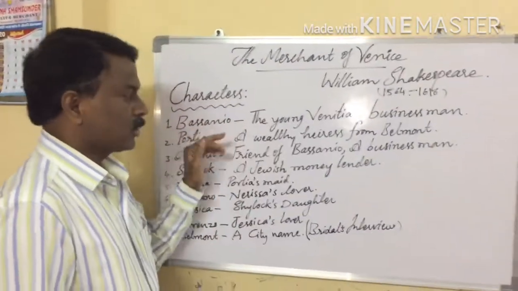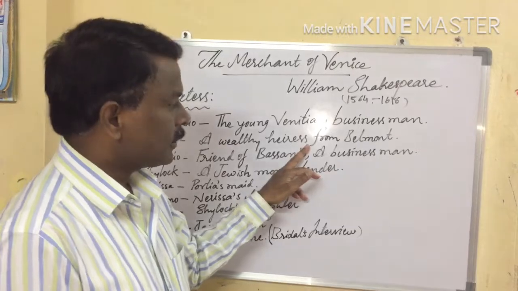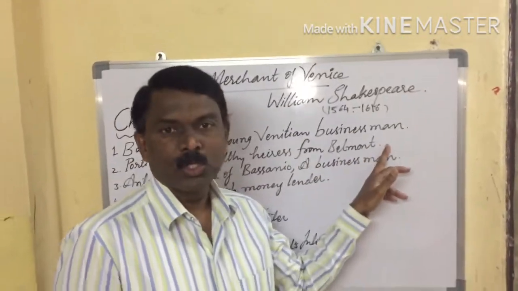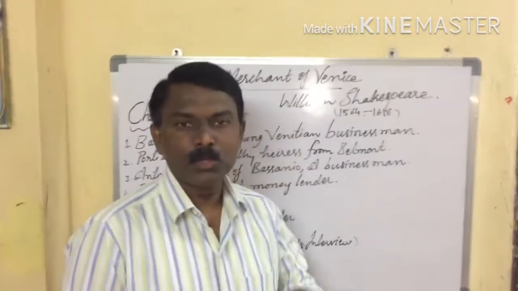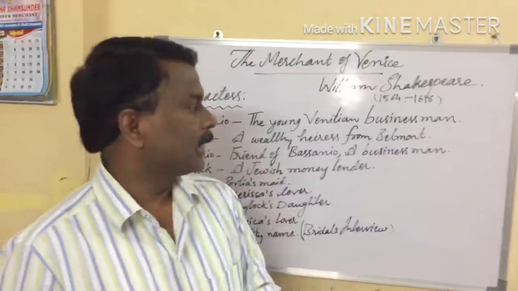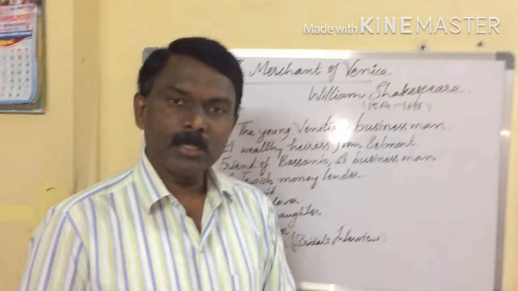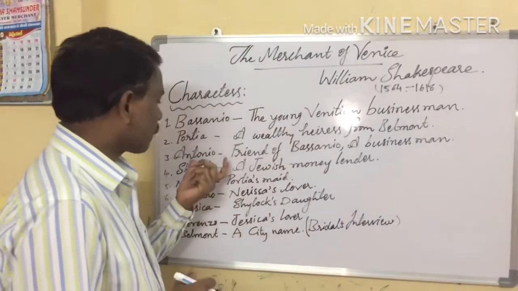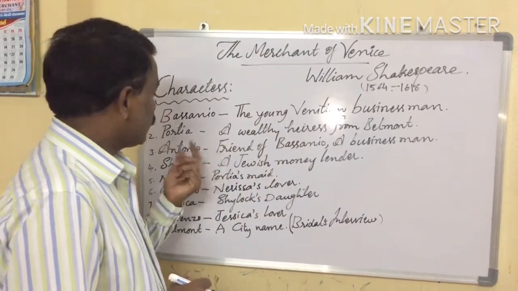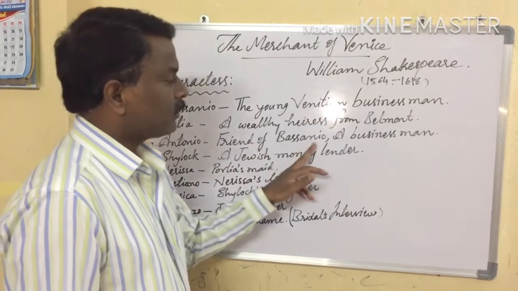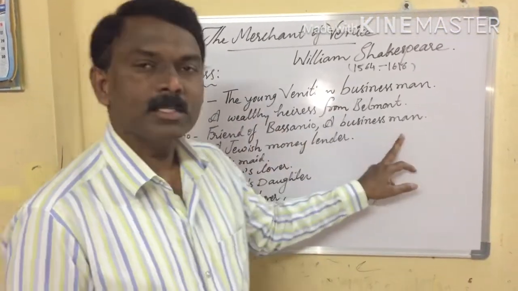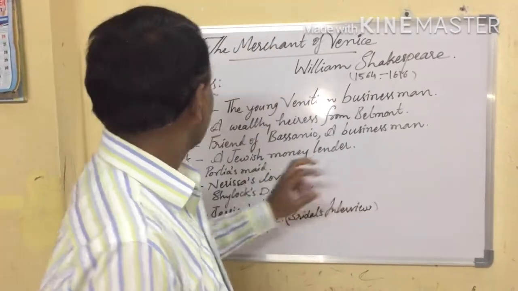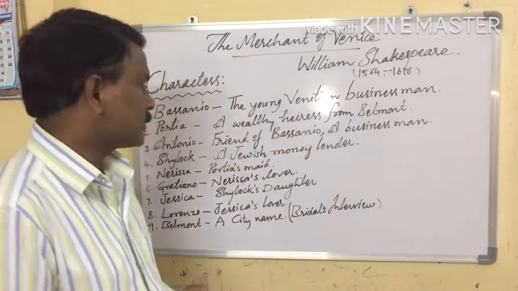Next one, Portia, a wealthy heiress from Belmont. Here Portia is nothing but the daughter of a duke or a king related to the Belmont kingdom. Next one, Antonio. Antonio is a friend of Bassanio. He is also a businessman and an honest person.